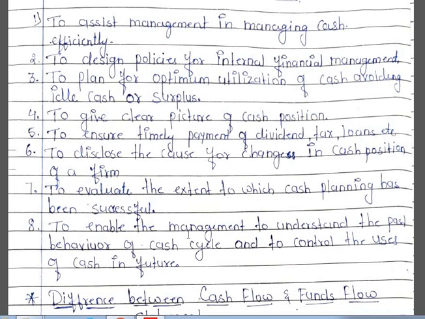The next objective is to give a clear picture of cash position. So cash flow statement will clearly give the information about how much cash the business organization has during the financial year. The next objective is to ensure timely payment of dividend, tax, loans, etc. In a cash flow statement, we make the provision, and that provision will help us to understand how much payments we need to make.